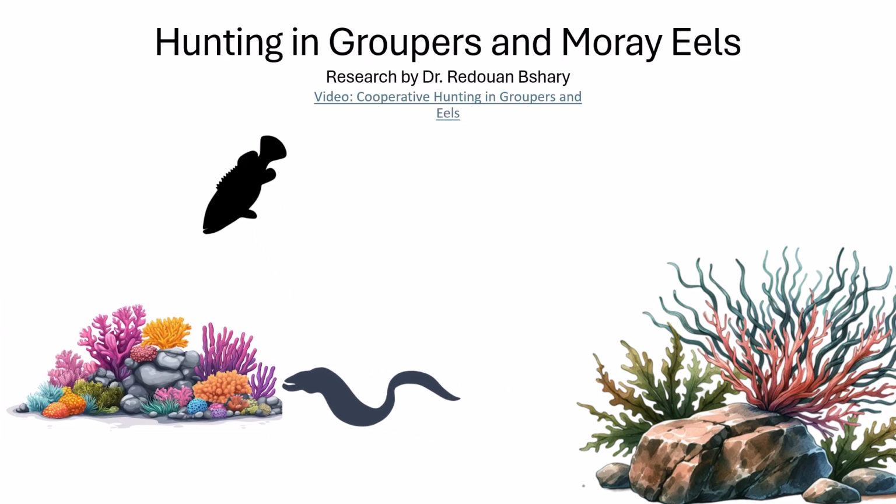And so then the grouper swam over to the reef and did this pointing behavior where he looked down at the reef and stayed in this position. And then that's when the eel all of a sudden decided to go off into the reef and push the prey out, and then the grouper was able to eat the food. After studying this a lot in the wild, they found that sometimes the eel would receive the prey and sometimes the grouper would receive the prey. So this is a mutually beneficial opportunity for both animals.